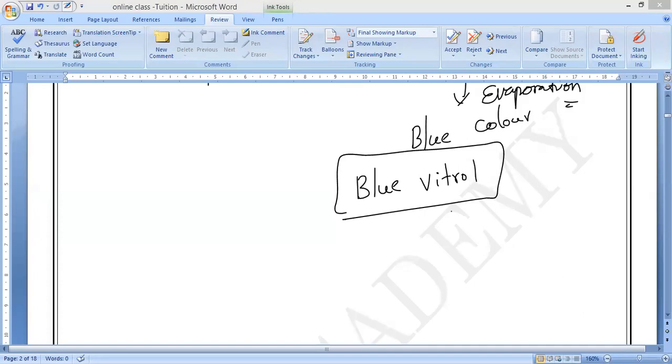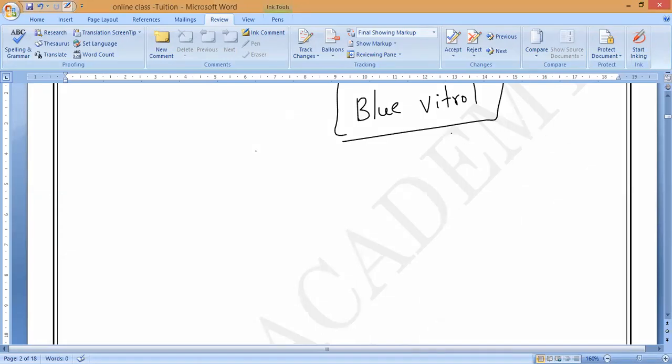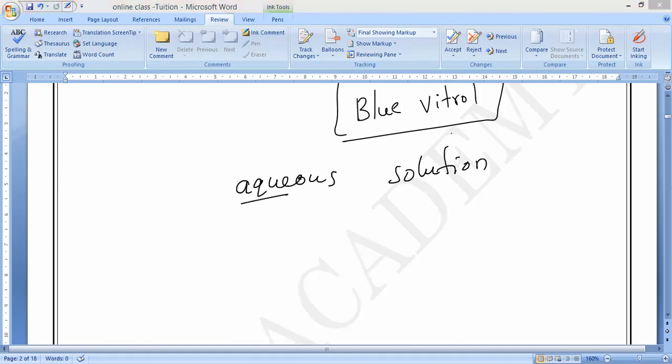So all these solutions, salt, sugar, copper sulfate, everything is dissolved in where? Water. That is why, remember all of you, if any solid substance is dissolved in water, that solution is called an aqueous solution. What should we call it? Aqueous solution. Aqua means what? Water. So it is called an aqueous solution.